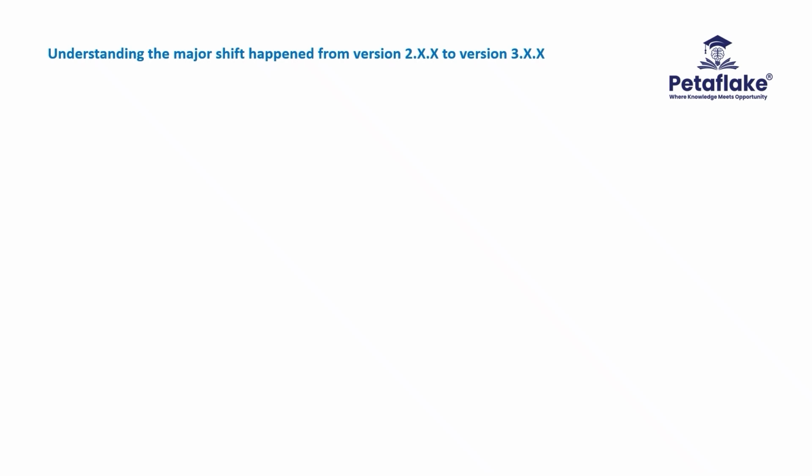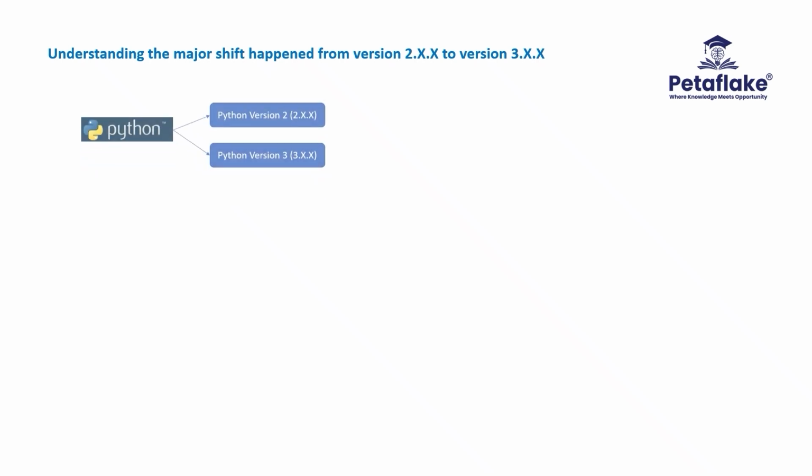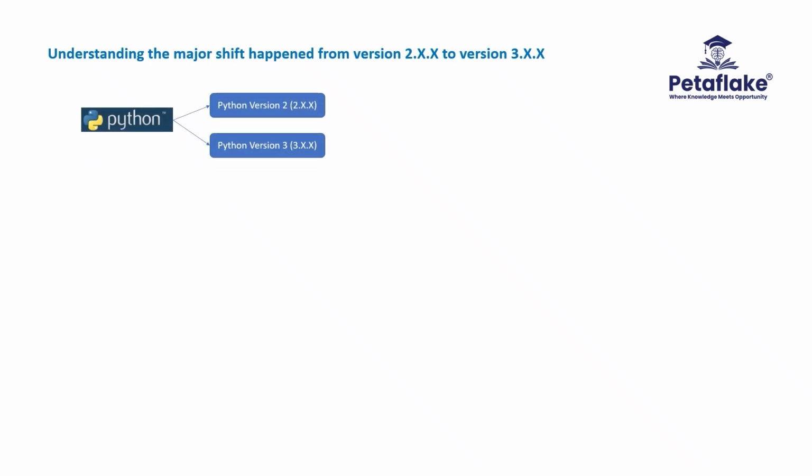Let's understand the major change that happened between Python version 2 and Python version 3. There are two popular versions of Python available from 2001 to 2025: Python version 2 and Python version 3. All the versions starting with 2 come under Python version 2. All the versions starting with 3 come under Python version 3.